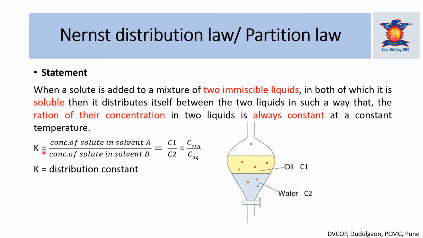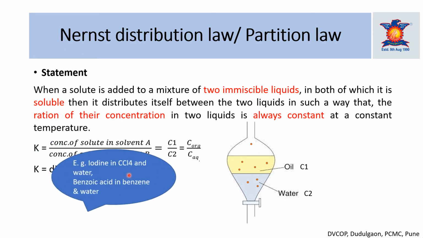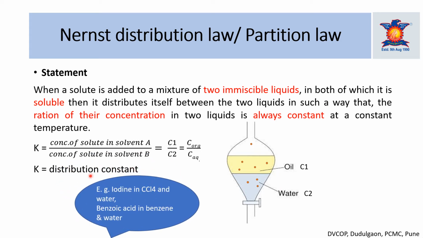This distribution law is the ratio of the concentration of a solute in two immiscible liquids. So this K does not have any unit. The K is also known as the distribution constant or the diffusivity. These are some examples of immiscible pairs and the partition coefficient.